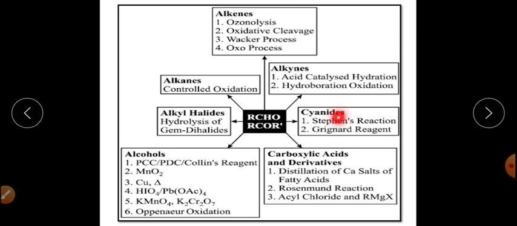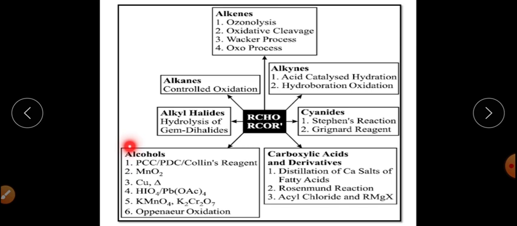Now cyanides. For the cyanides we have Stephen's reaction, in which the cyanide will get converted into aldehyde, and the second one is the reaction of the cyanides with Grignard reagent, right? Followed by some more reaction, maybe some hydrolysis. So cyanides can get converted into aldehydes and ketones by these two methods.